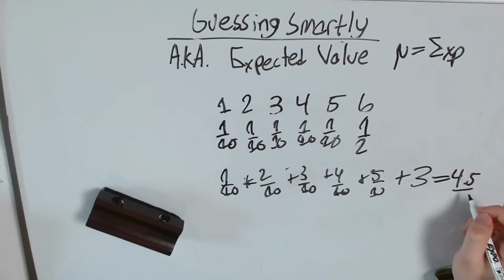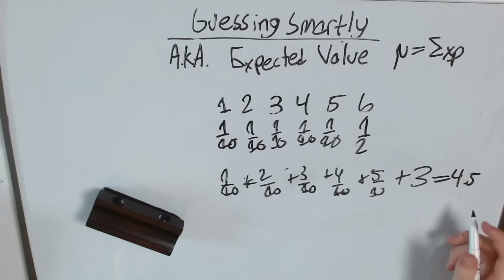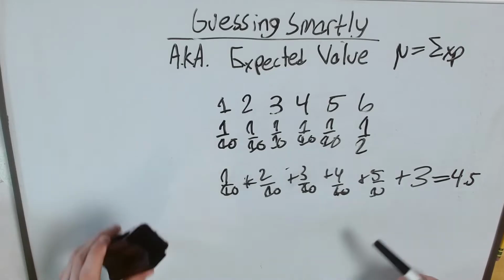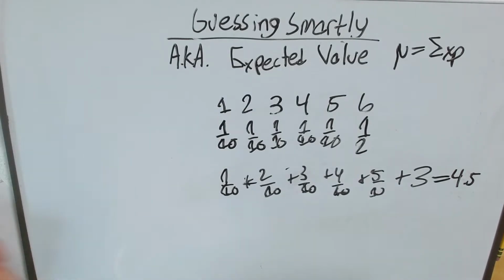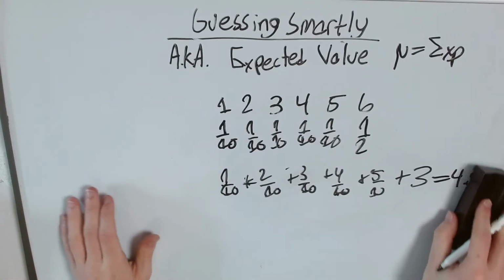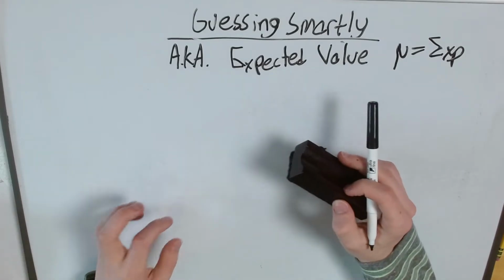Now that's a lot higher than 3. That's a fair bit higher than 3.5. So we can say, wow, we really did bump up that expected value to more than we expected. So as you can see, weighted dice really can change what the average score that you're going to get would be.